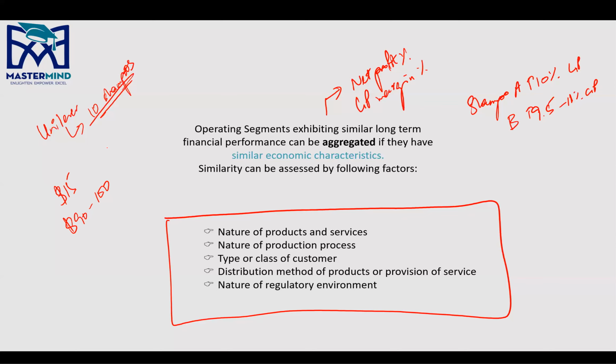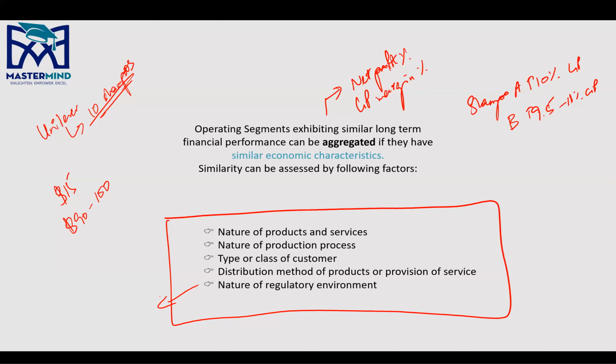Distribution method of products or provision of service, another very important point. Nature of regulatory environment. So this basically applies to services or products that are spread out through different geographical locations, right? So in Asia, you have India, Pakistan, Sri Lanka, Bangladesh, for example, right? Unilever is operating in all these countries, right?